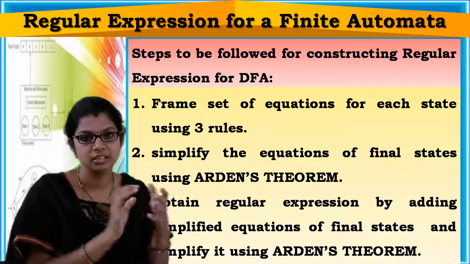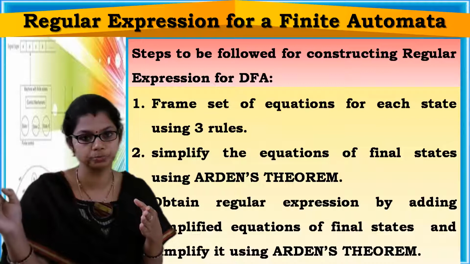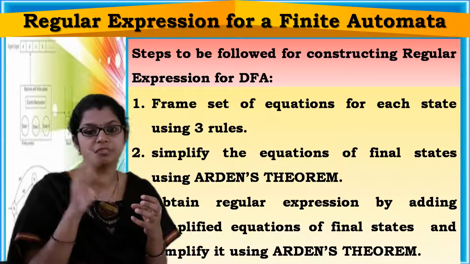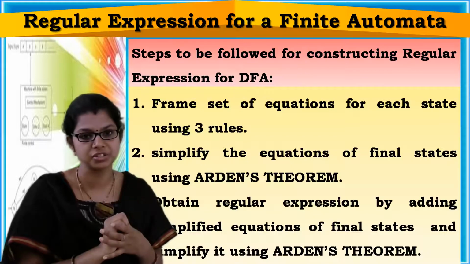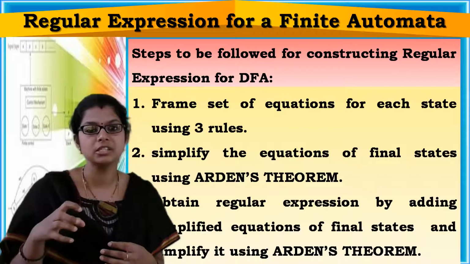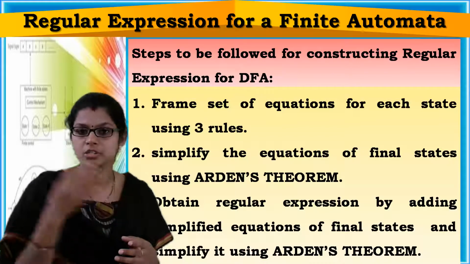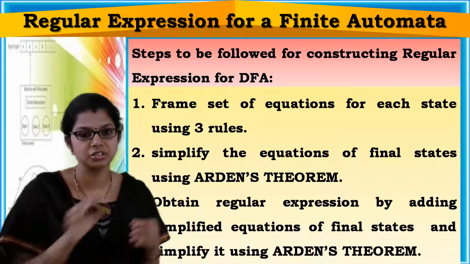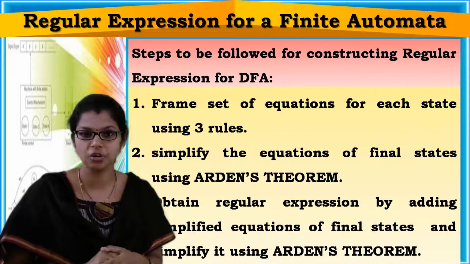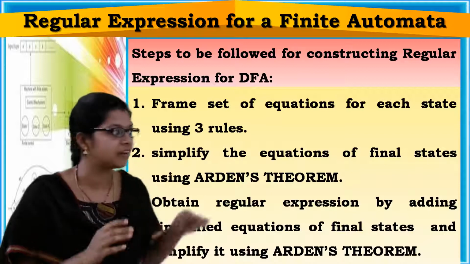Suppose you have three states in your finite automata: Q0, Q1, Q2. For Q0, you observe the transitions and, making use of those three rules, frame its equation. Next, Q1, observe the transitions and frame its equation. Q2, likewise. So you have to frame equations for all the states of a given finite automata.